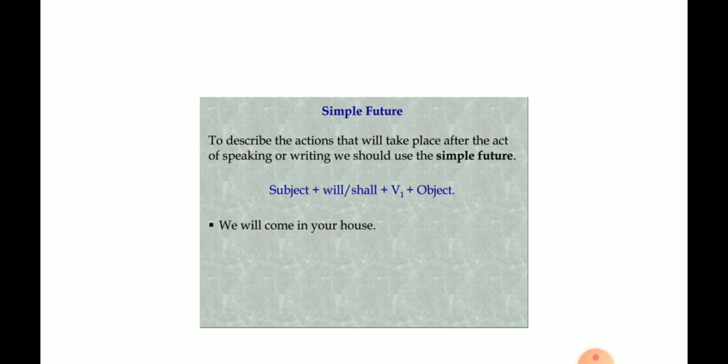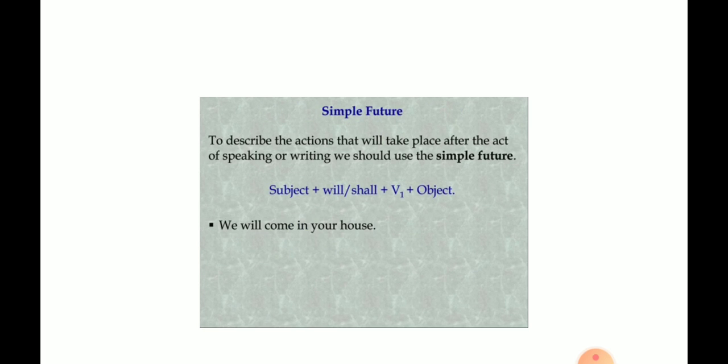And the sentence structure is subject plus will or shall plus V1 plus object. We will come to your house. Now will and shall. Will talks about certainty. When you use will in your sentence, it shows certainty that the action is going to happen.